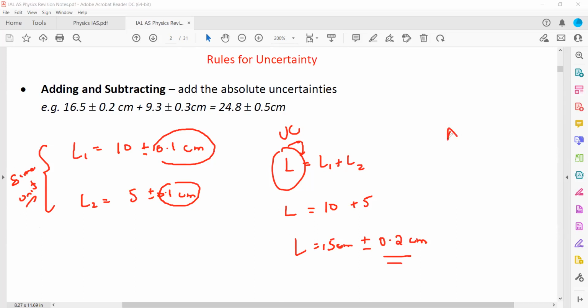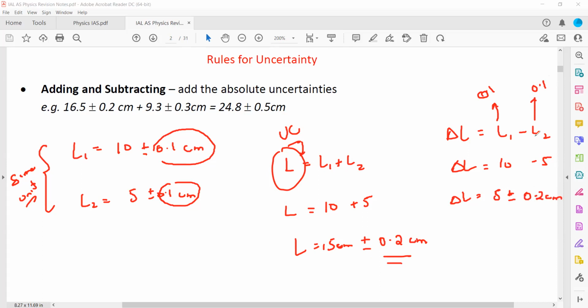Same thing if I say we want to find the change in the length. So change in length here, for example, L1 minus L2. L1 is 10 and L2 is 5. So L1 minus L2 is equal to 5. But what about the uncertainties? As I mentioned, uncertainty always adds. So uncertainty in L1 was 0.1 and uncertainty in L2 is also 0.1. So what is the total uncertainty in L1 minus L2? That is 0.2 centimeter.